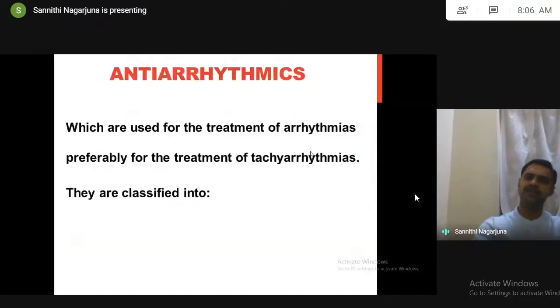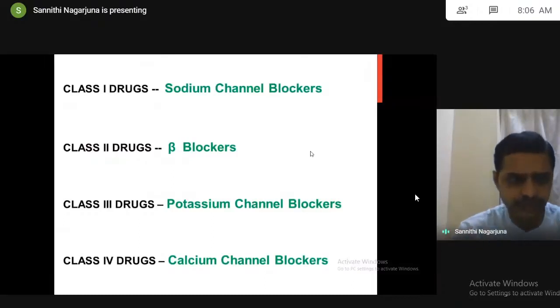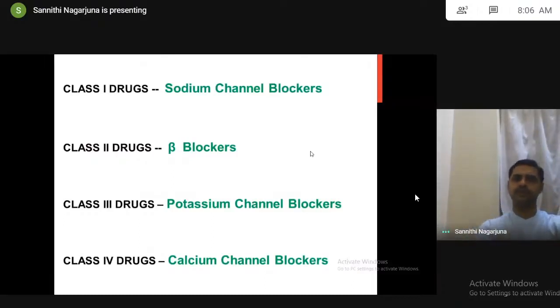So finally, all these antiarrhythmics are classified into 4 types. The class 1 drugs are sodium channel blockers. Class 2 drugs are beta blockers. Class 3 are potassium channel blockers. Class 4 are calcium channel blockers. So get it now: class 1 sodium channel blockers, class 2 beta blockers, class 3 potassium channel blockers, class 4 calcium channel blockers.